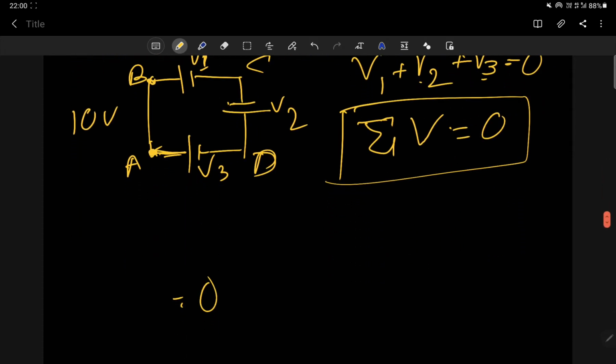Understood? Okay. Now we have to learn how to apply KVL or Kirchhoff laws in a numerical. So let me first take a simple example. Suppose a question is given, a very basic question.